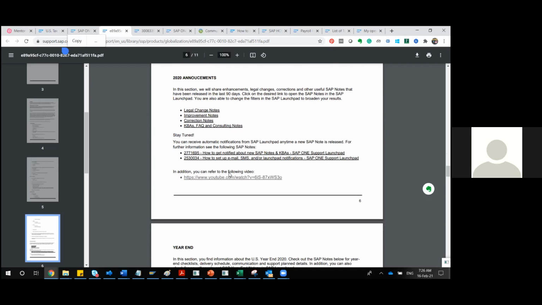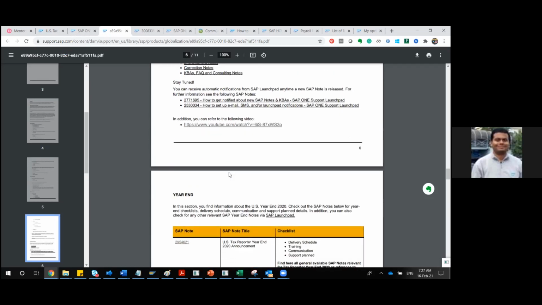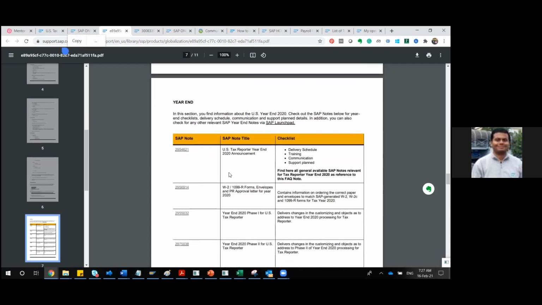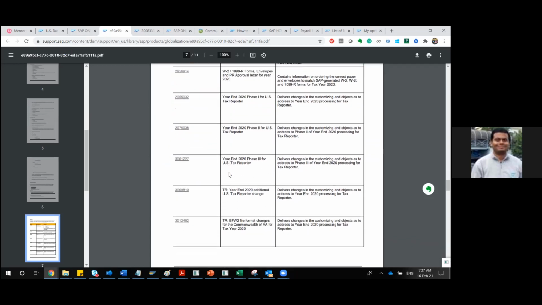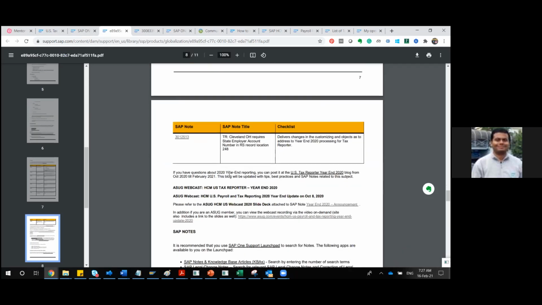So basically, they have listed a series of notes, and most of them are taken care of by BSI. And from a year-end point of view also, as you can see, they have summarized everything. I'll be sharing this document with you. Everything is documented very well, and the only thing is you have to test that everything is working as expected.